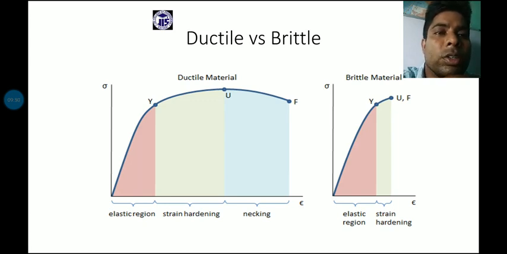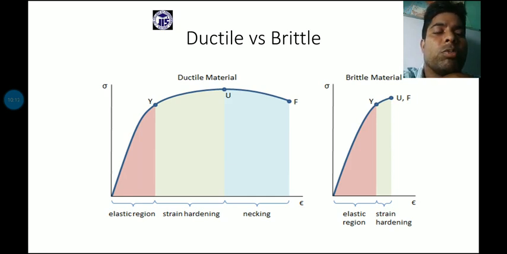But in the first case, in ductile material, up to point E the elastic region property will be present, and up to point Y it behaves just like normal stress strain conditions.